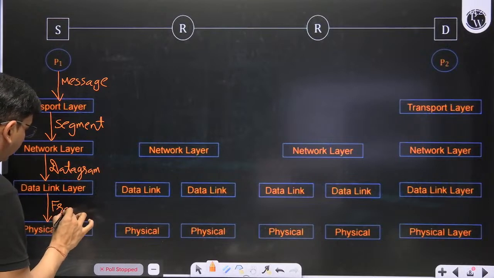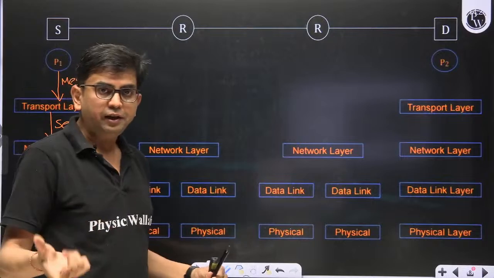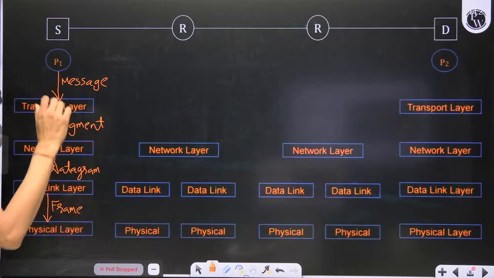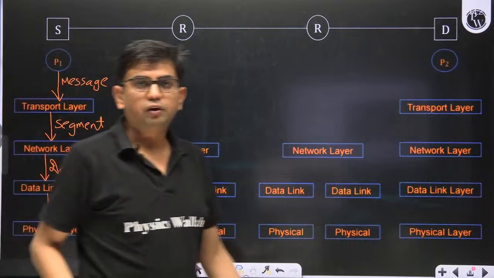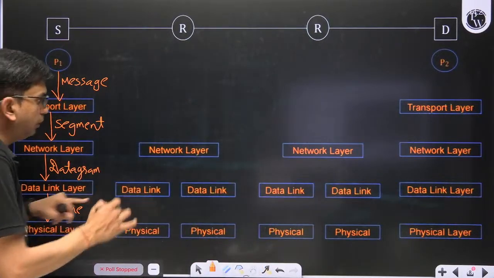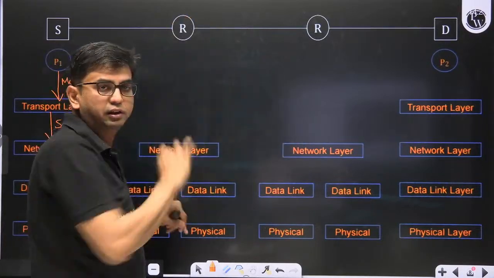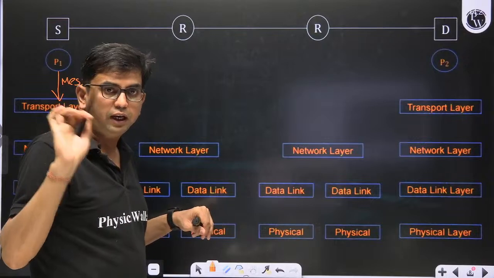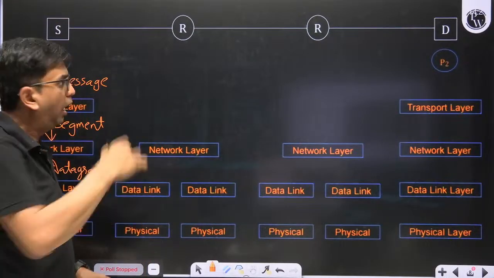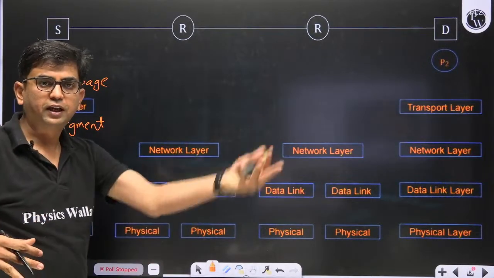Basically the concept is that the message is encapsulated into a segment, the segment is encapsulated into a datagram, and the datagram is encapsulated into a frame. The data link layer gives the frame to the physical layer, saying that this frame should go to the adjacent router's data link layer. So the physical layer says okay, I'll transmit over this channel. The opposite physical layer catches it and gives it to the data link layer.